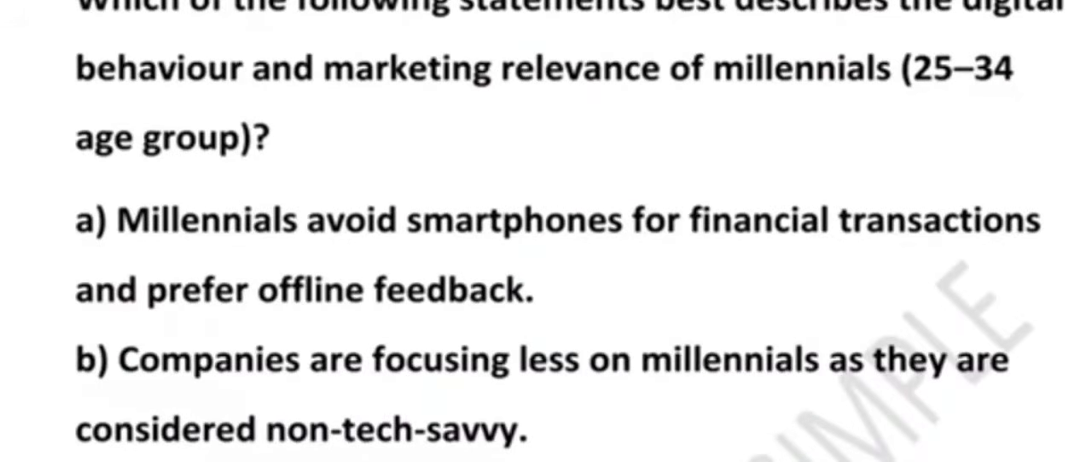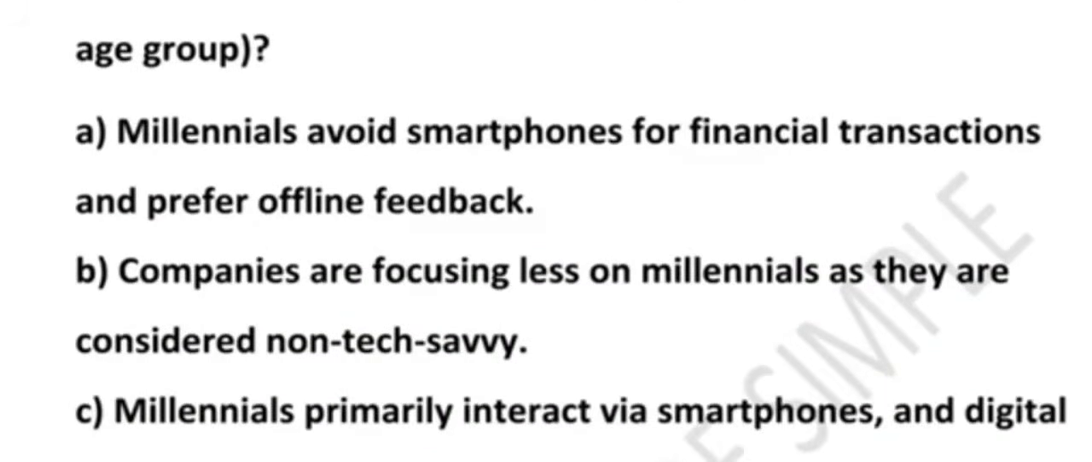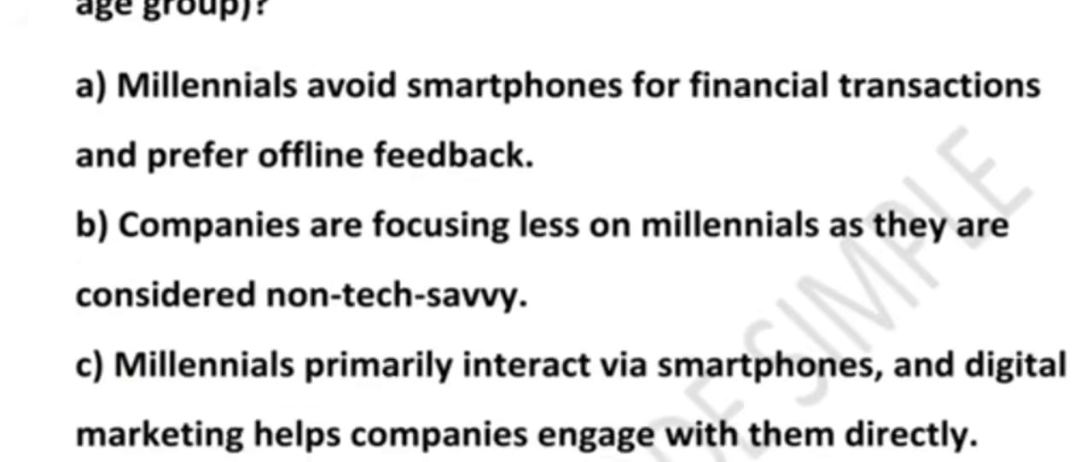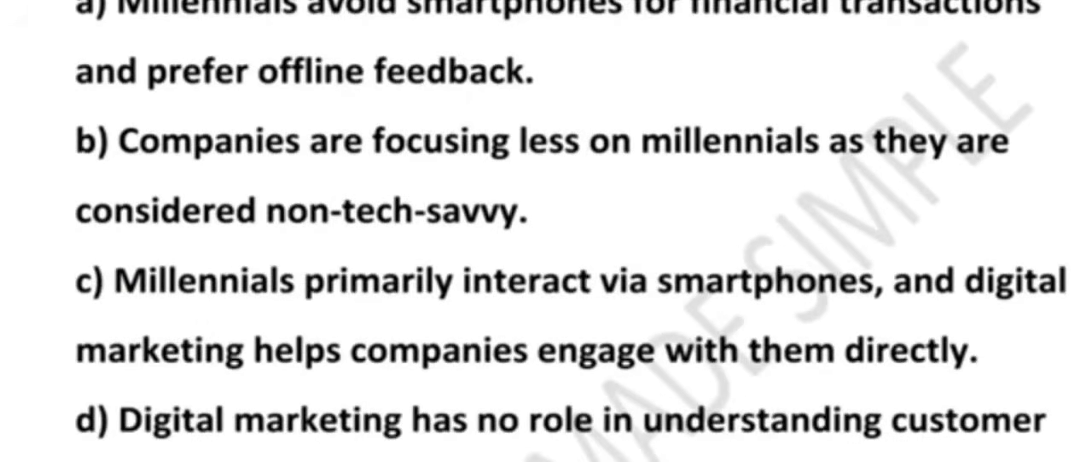Which of the following best describes the digital behavior and marketing relevance of the millennial? Millennial means the 25 to 34 age group. Option A says millennials avoid smartphones for financial transactions and prefer offline feedback. Option B says companies are focused less on millennials as they are considered non-tech savvy. Option C says millennials primarily interact via smartphone and digital marketing helps companies engage with them directly. Option D says digital marketing has no role in understanding customer needs or receiving suggestions.